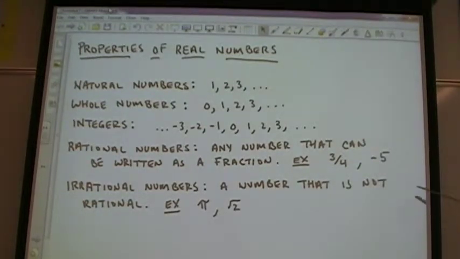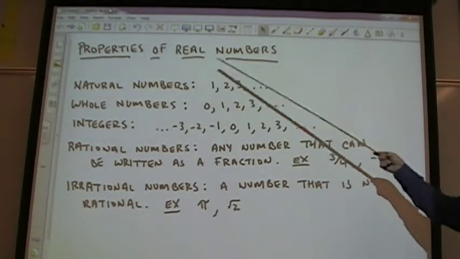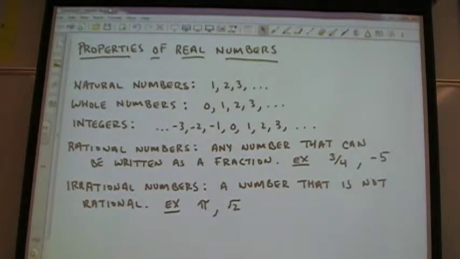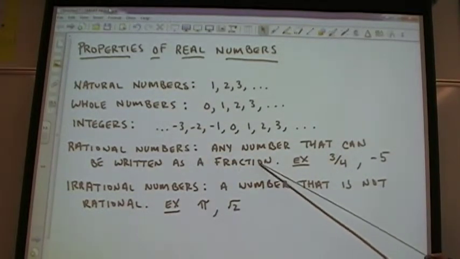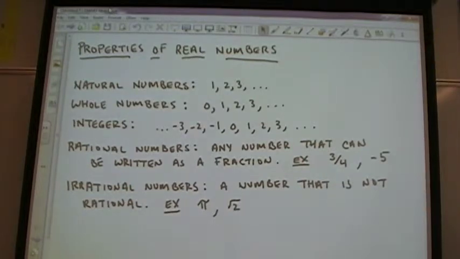What about -5? Integer and what else? Rational. Okay, so you have to list them all. You don't have to list real. All of these are real numbers because these are properties of real numbers. So these are the ones you need to list. Any questions about rational numbers? Yes. Is there such a thing as a non-real number? Yes. We'll get into those, imaginary numbers, later on in the book.